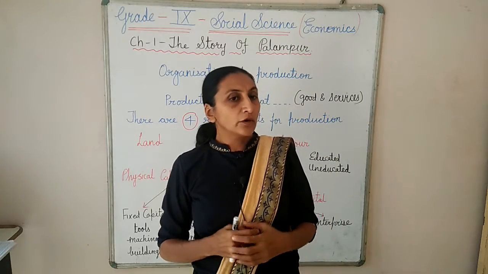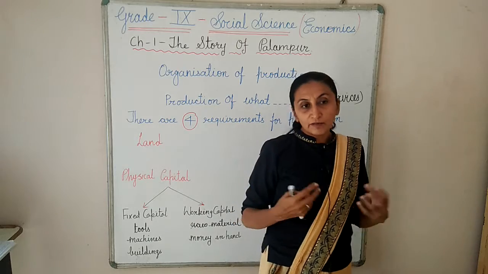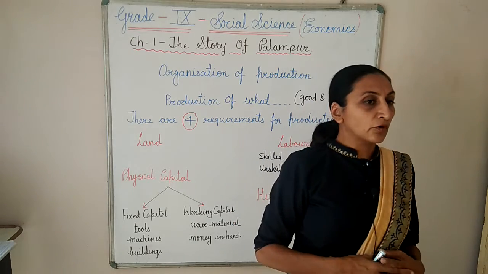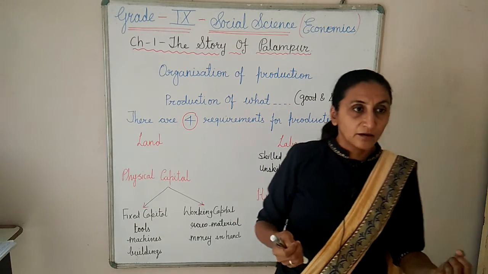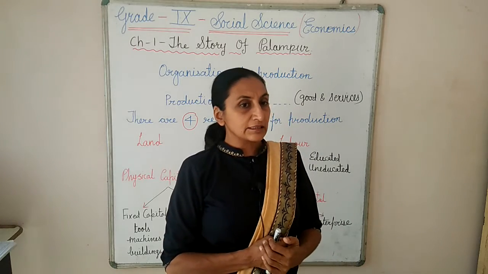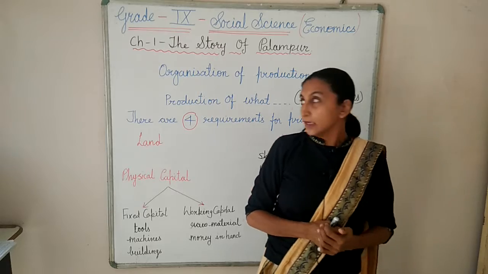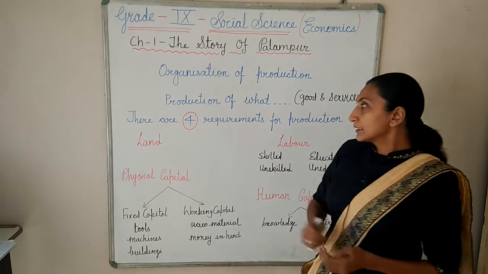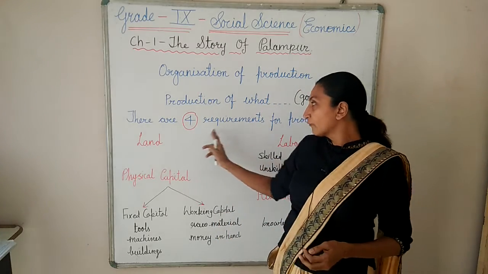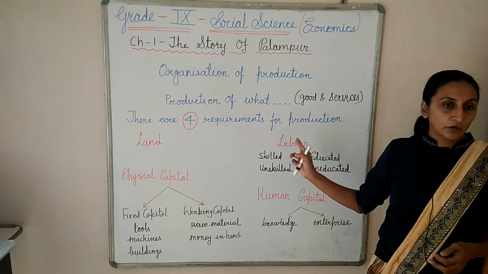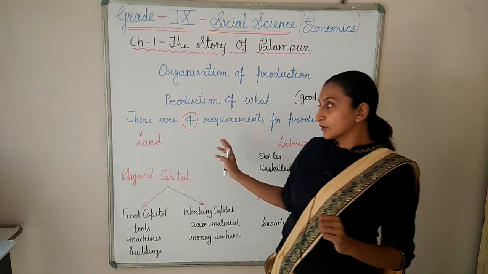But see now, we don't have any supernatural power, so we cannot start any production, anything, in the air. So what are the basic necessities? What basic things do we need for any production? These are the factors of production. See, there are four requirements for production. We need four basic things for production.